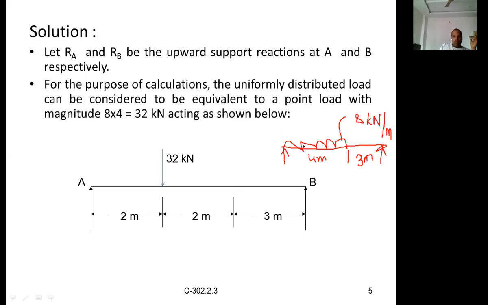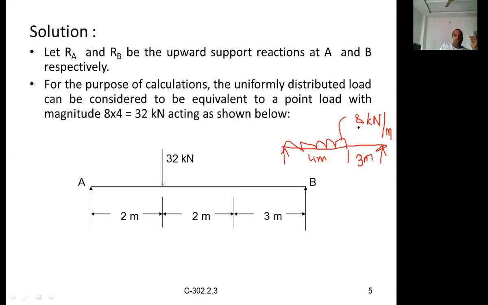So this is the UDL. The intensity of the UDL, the intensity of load, is 8 kilonewton per meter. And for what distance is it acting? It is acting for a span of 4 meters. UDL is acting for a span of 4 meters.